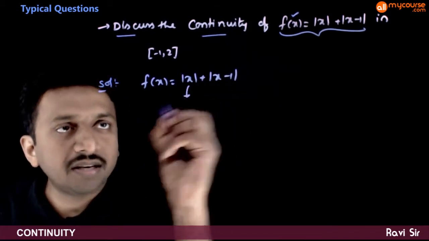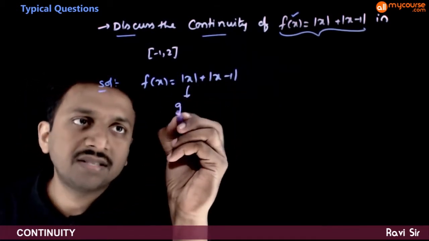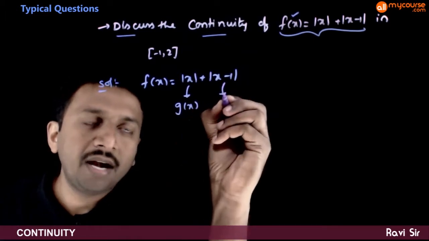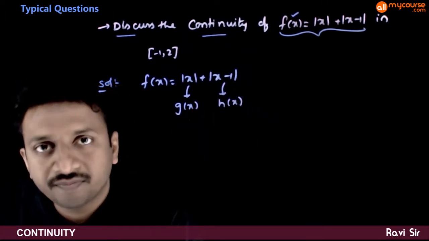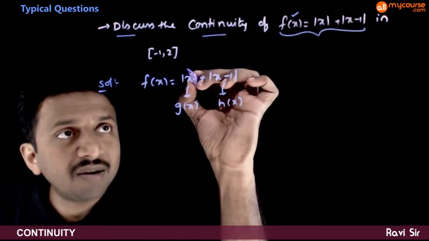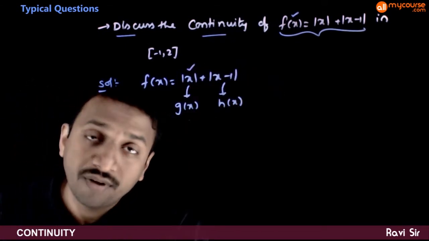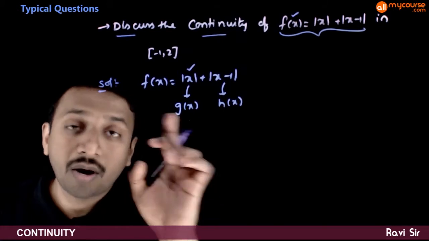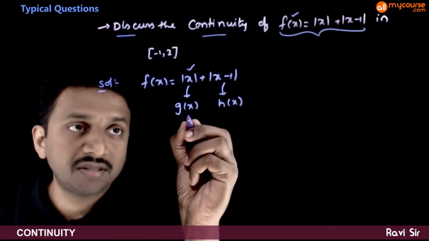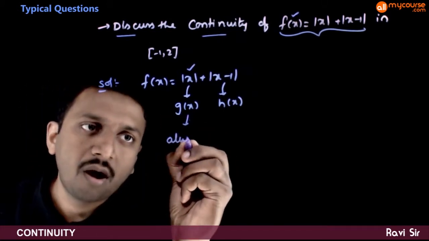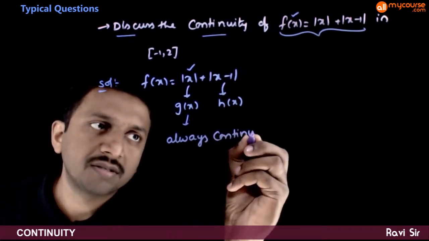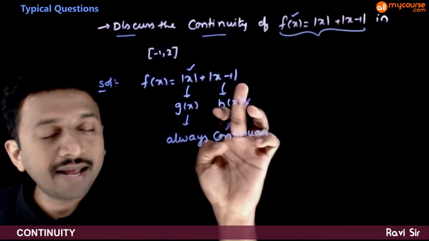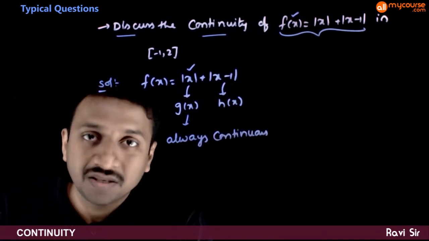Let us consider mod x as the function g of x and mod x minus 1 as the function h of x. And we have already seen that mod x is always continuous. That is, g of x is always continuous.